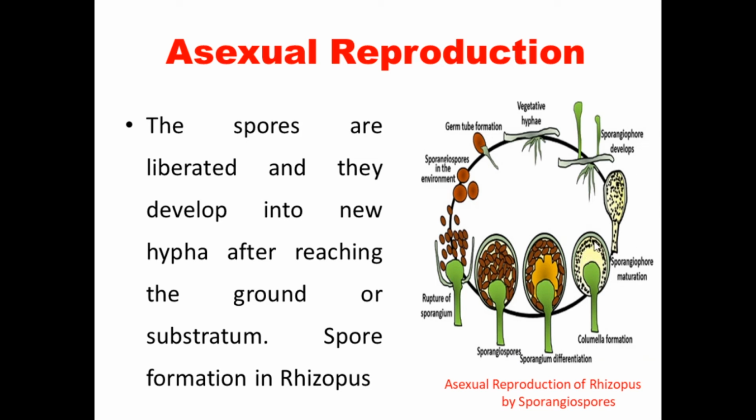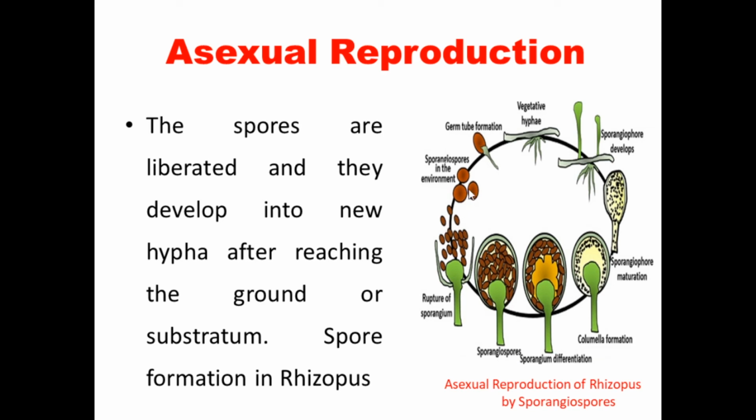So what happens? The sporangium gets matured, and after maturation they become like this. The spores are liberated and get into their suitable environment, which we call the substratum or ground. Then germination takes place from the spore, and the spore germinates and produces new vegetative hyphae. After that, this is the cycle of the fungus Rhizopus. Rhizopus is a very good example for this formation.